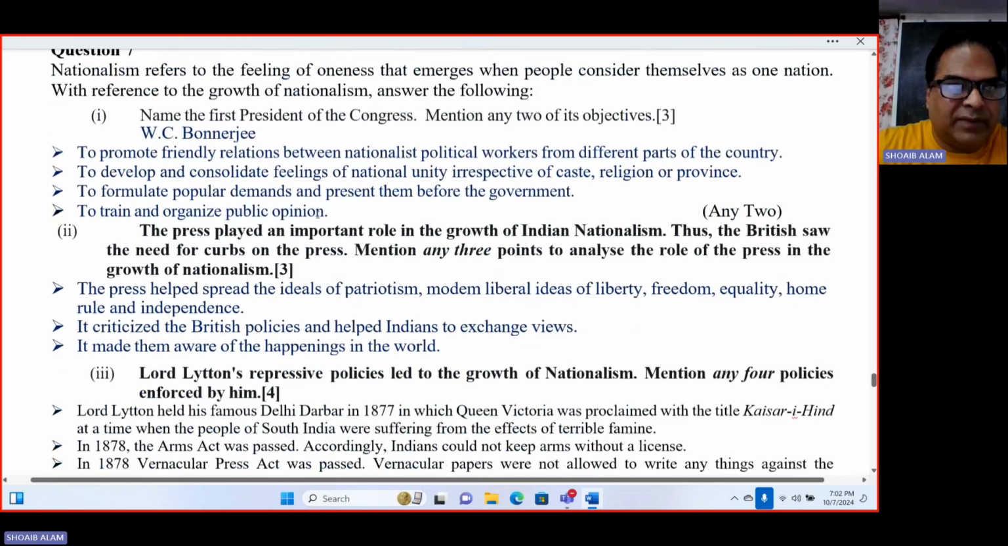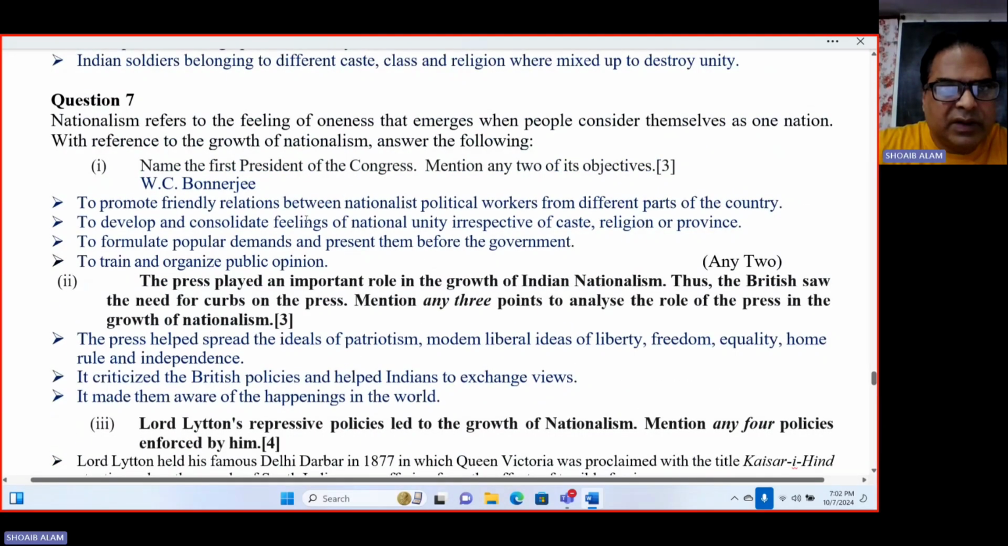Now, question number 7. Nationalism refers to the feeling of oneness that emerges when people consider themselves as one nation. With reference to the growth of nationalism, answer the following questions. Name the first president of the Congress. Mention any 2 of its objectives.